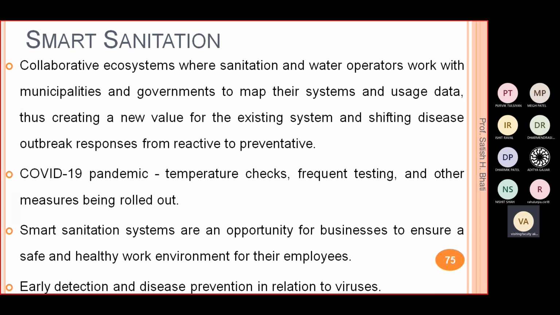That is not the responsibility of only the government. If you are working somewhere, that authority has the responsibility to provide you a safe and healthy environment, right. So they can use such devices, sensors, and systems. So this is about smart sanitation, right.